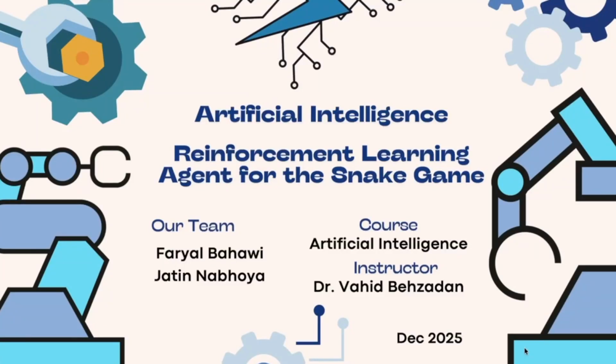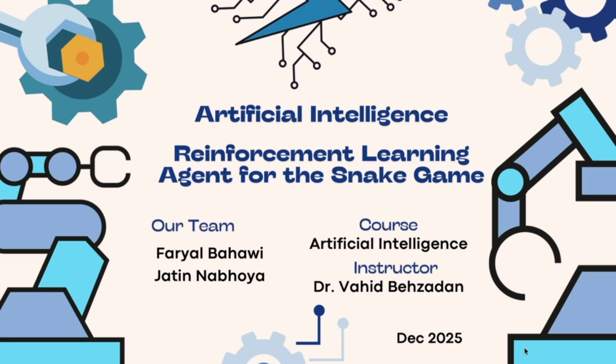Hello everyone, my name is Jatin Nabboya and together with Farial Bahavi, we work on a reinforcement learning agent for a classic snake game. This project was done as a part of our artificial intelligence course under the instruction of Dr. Wahid Behzadin. Our goal was to design an AI agent that learns how to play snake from experience using Q learning instead of hard coding rules, and we let the agent explore the environment, learn from rewards and penalties, and eventually develop its own strategy to survive and reach the food.